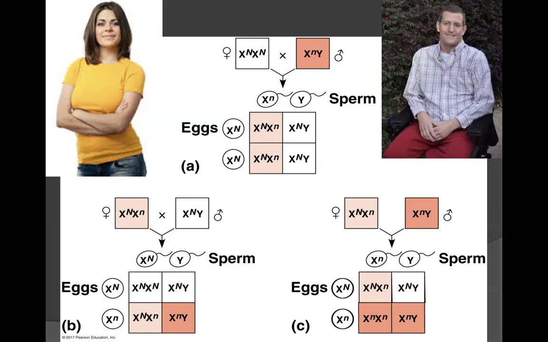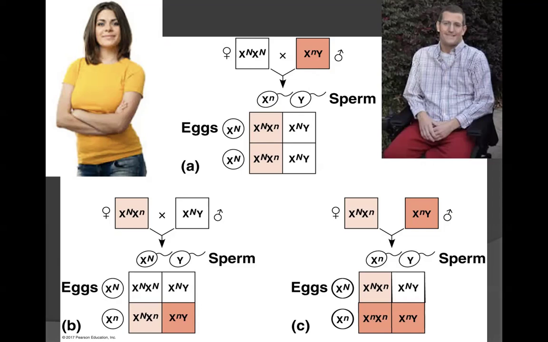So we have all four possibilities: completely healthy females, carrier females, healthy males, and affected males. If we take those carrier females from the F1 generation and then mate them with a diseased male, we would see a different scenario. In this case here, we would have a carrier female being produced as well as an affected female.